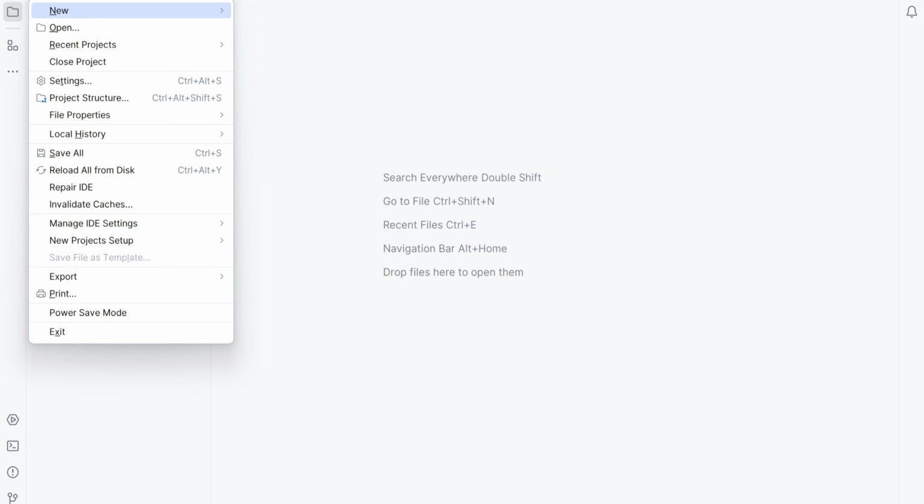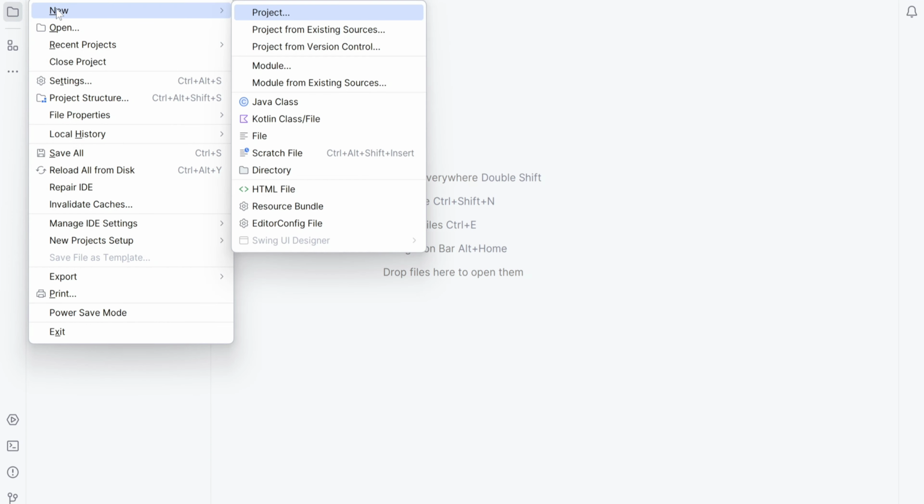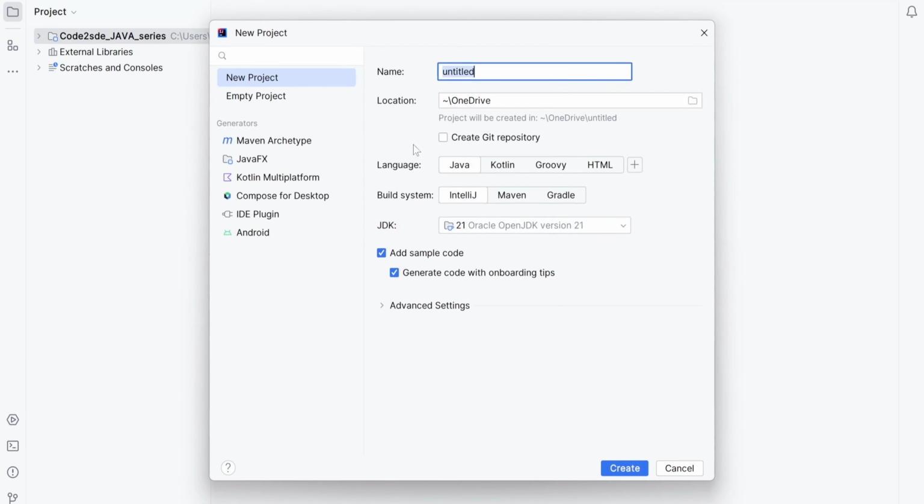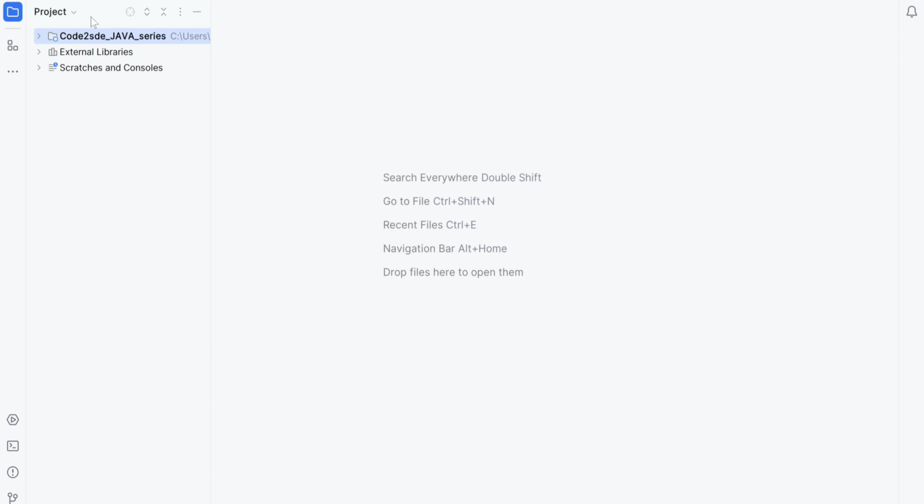You can create one Java project by clicking File, New, Project. You can give the name of the Java project and select Java, IntelliJ, and your JDK version. You can click Create. I've already created one project, so I will expand it.